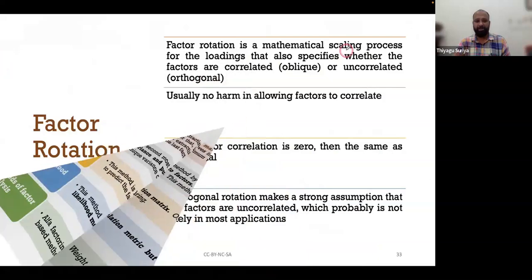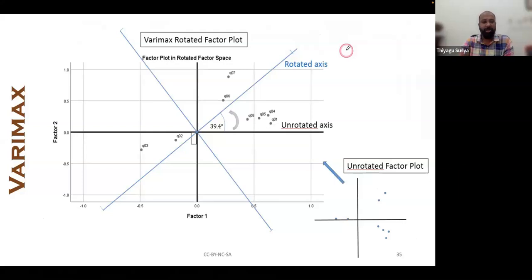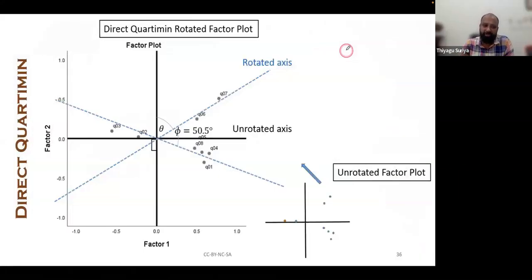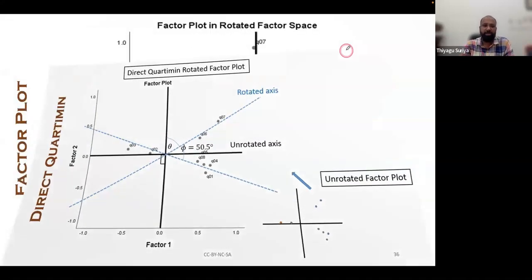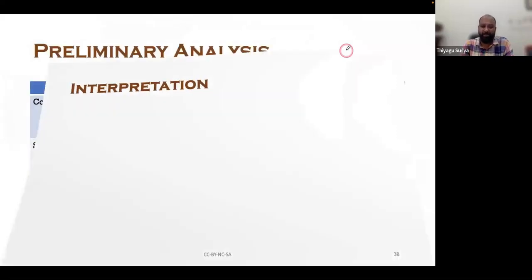The factor rotations. These are the different rotation methods. This is a varimax rotation, and normally we are using the varimax rotation. This is called direct quartimin rotation and factor plot rotation. These are things you need not look into much. This is the interpretation table.